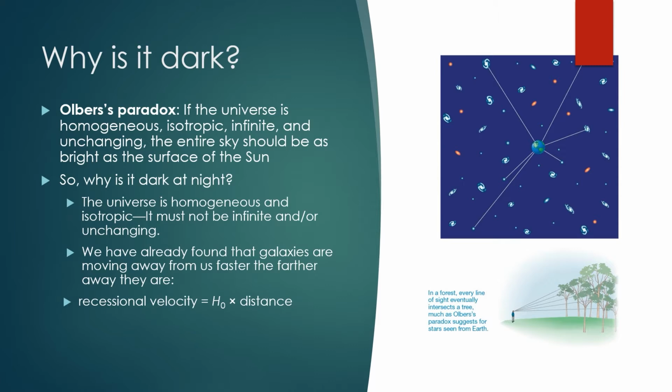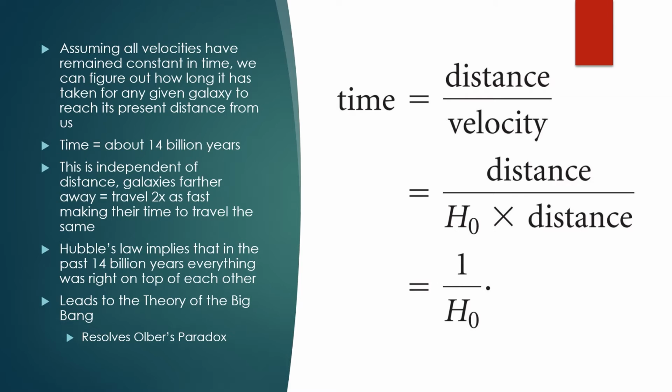The cosmological principle leads us to a different problem. If everything looks the same, then shouldn't the night sky be as bright as the sun? This is known as Olbers' paradox, which is the difference between the prediction, it should be bright, and the reality, it's really dark. However, astronomers have observed proof that galaxies are moving away from us in the form of redshift, which is described by Hubble's law: the recessional velocity equals H times distance. Hubble's constant is about 70 kilometers per second per megaparsec.